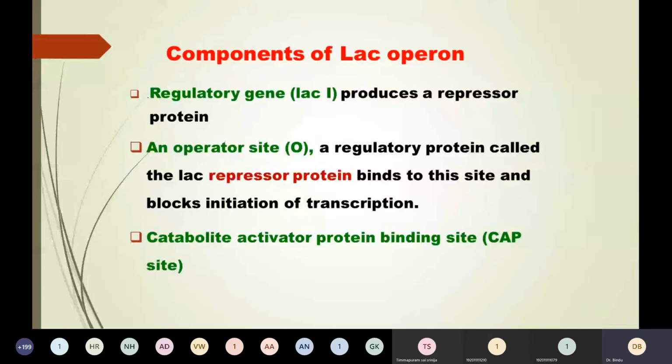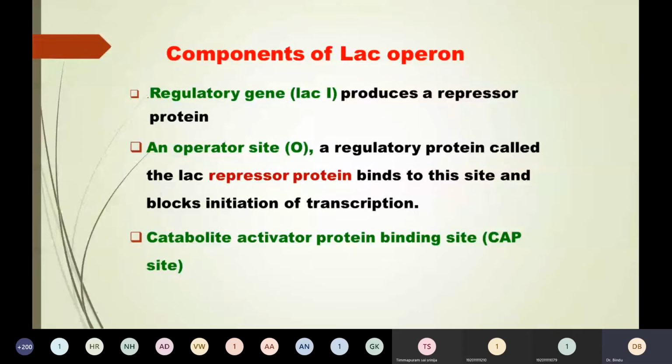Now the regulatory gene is very important. The name itself suggests that it regulates the lac operon, or the structural genes. It produces a protein known as the repressor protein. Next, coming to the operator site. This is the place where the repressor protein, synthesized by the regulatory gene, binds. Once this repressor protein binds to the operator site, the initiation of transcription is blocked. See the name itself, repressor protein: it represses transcription.